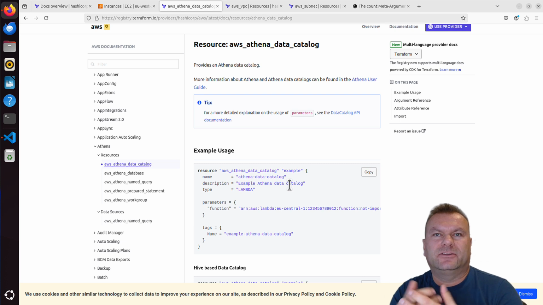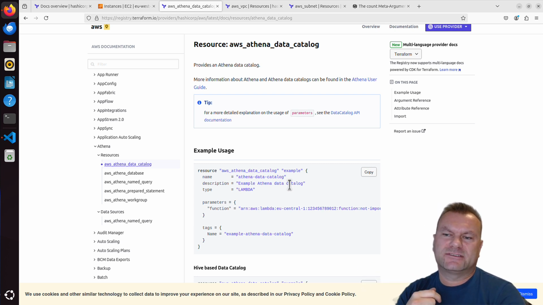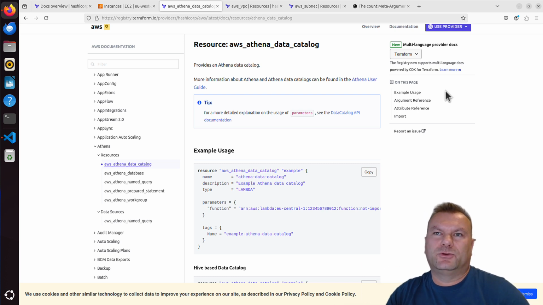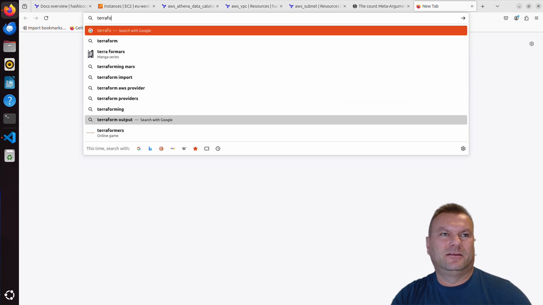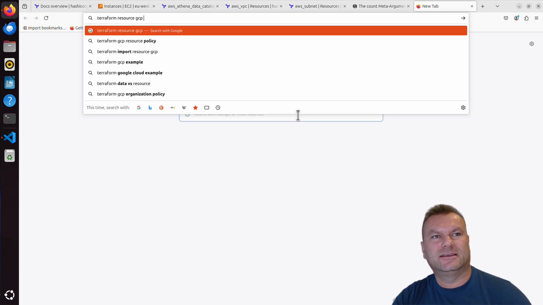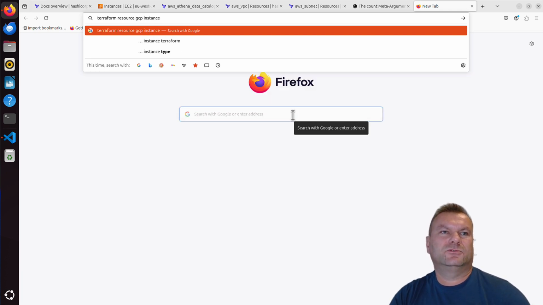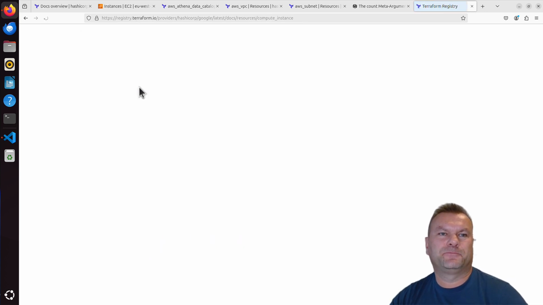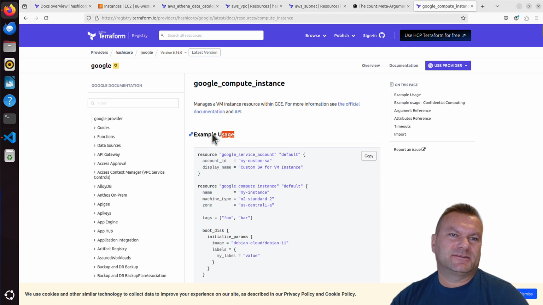And secondly, I don't even know if you want to work with AWS using Terraform. Because what if you, for example, want to use GCP, like the Google Cloud provider? So how do you use Terraform with GCP? Well, the answer is, you simply go to Google and you say Terraform resource GCP, Google Cloud provider, and then instance, for example. What do they call their instances? Oh, it's Google Compute Instance. And you just click on that. And you have the examples here, how to use Terraform with Google services.